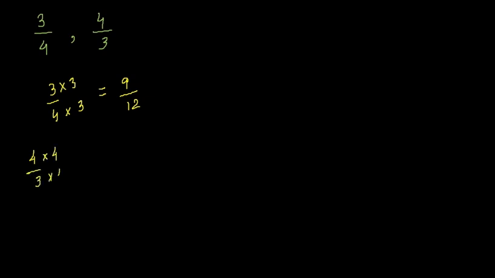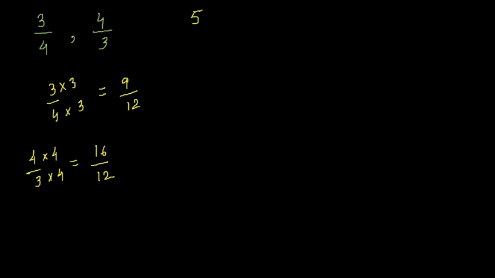Let us take another example. If the two rational numbers are 3 by 4 and 4 by 3, first of all, we will make the denominators equal. For that, we will be cross multiplying: 3 multiplied by 3 upon 4 multiplied by 3, which is 9 by 12, and 4 multiplied by 4 upon 3 multiplied by 4, which is 16 by 12.